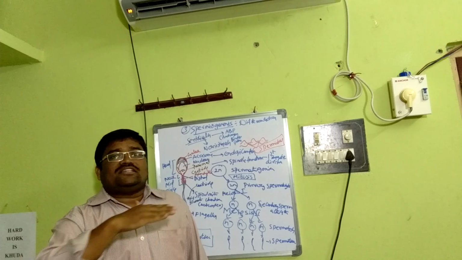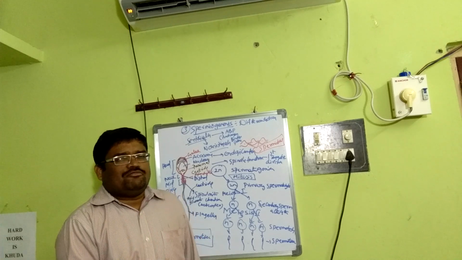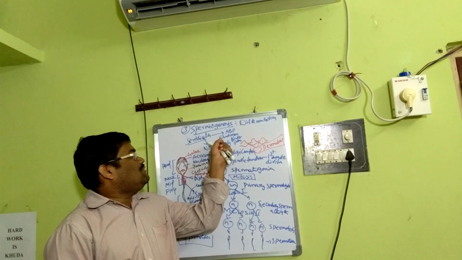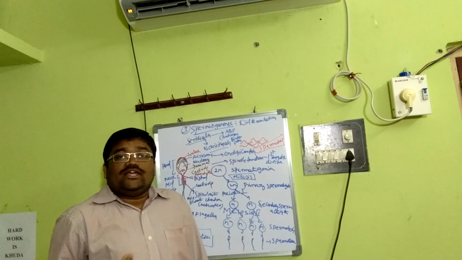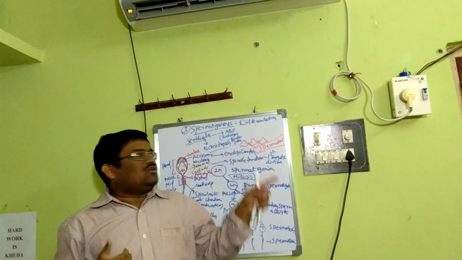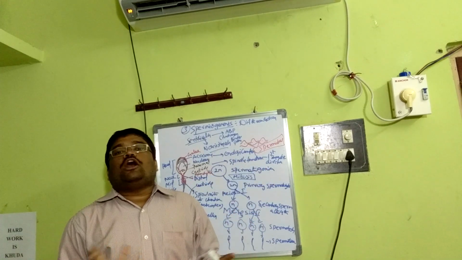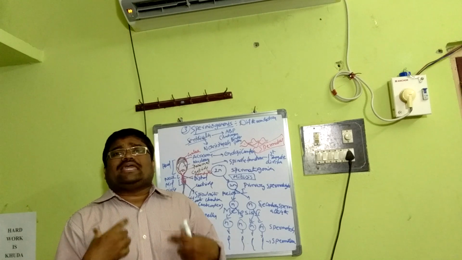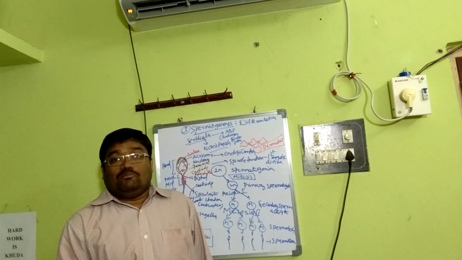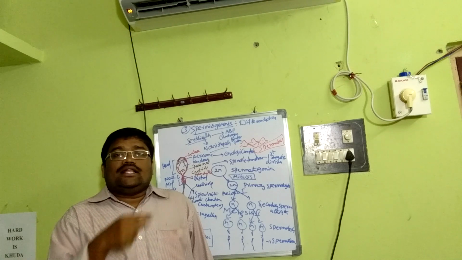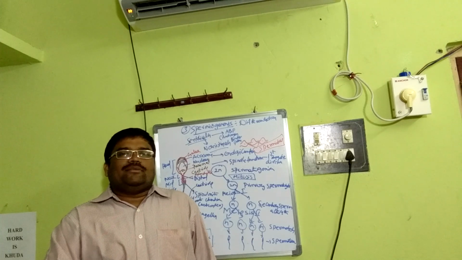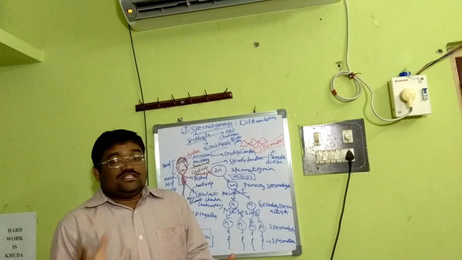It also maintains the blood testis barrier, that means facilitation of the environment for spermatozoa formation. It is like nourishment structures, and most importantly, it will provide ABP and also secrete testicular supporting fluid. When the sperm detach from the Sertoli cells into the lumen of the seminiferous tubules, they are non-motile. Though they are mature, they are non-motile and don't have the capacity to fertilize. They have to reach the epididymis, where they become motile and capable of fertilization. For that, they require testicular supporting fluid synthesized by the Sertoli cells, which will reach the epididymis. There they become motile. This is a very important point.